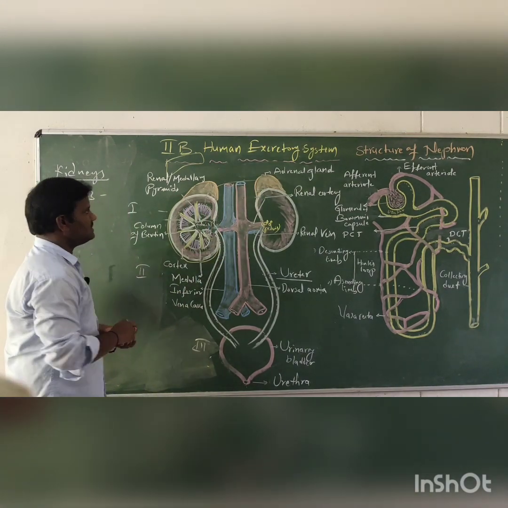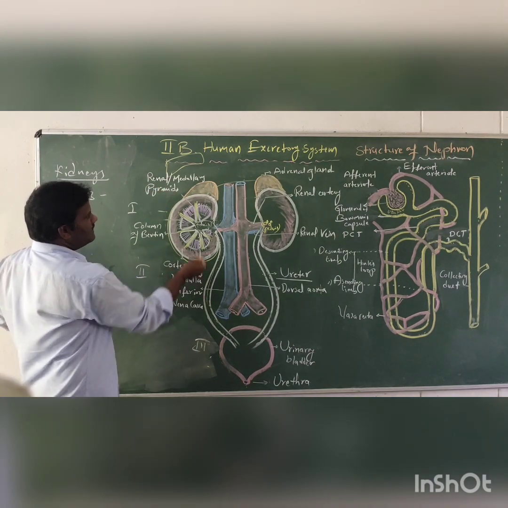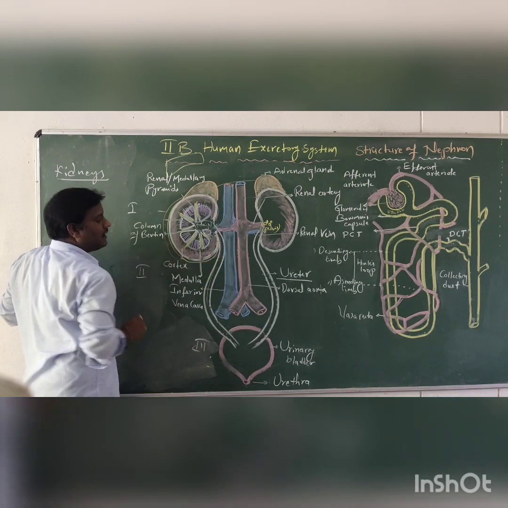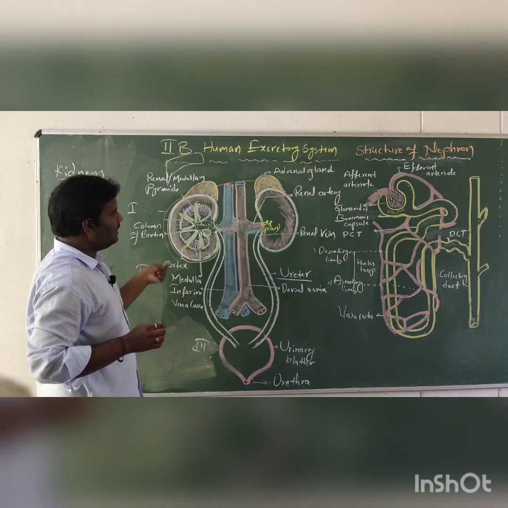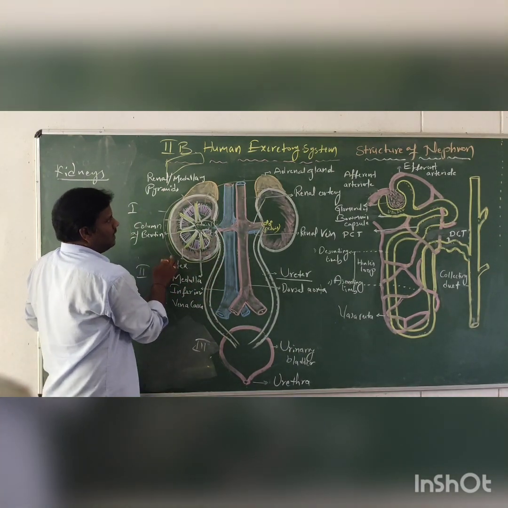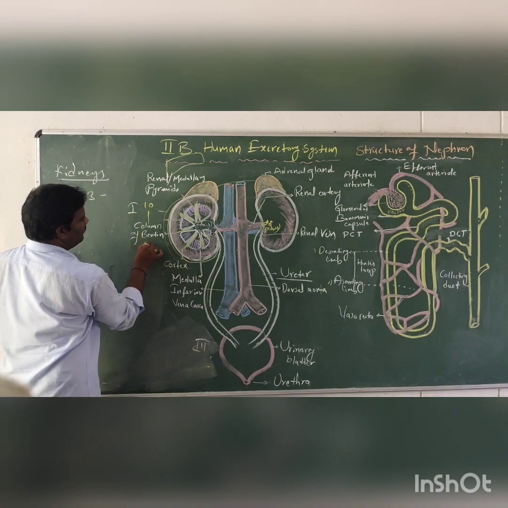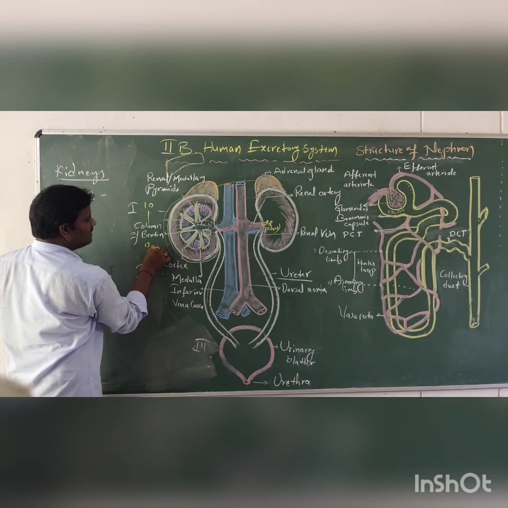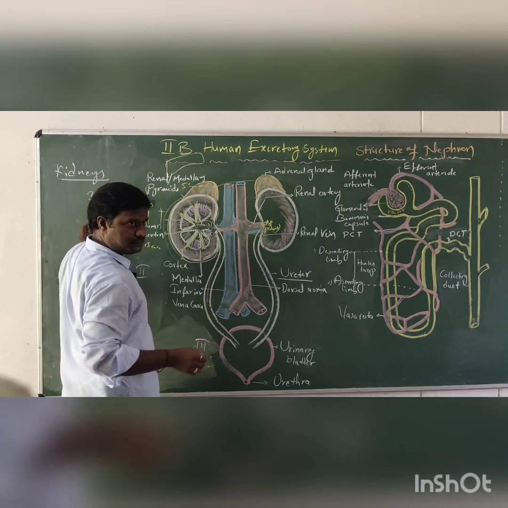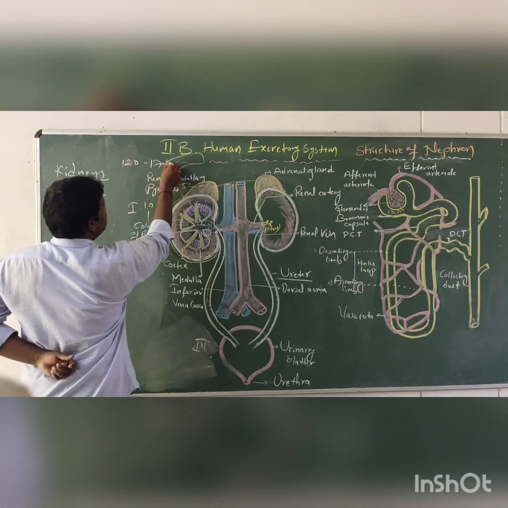The kidney is a bean shaped structure, and the outer side is protected by the renal capsule covering each and every kidney. The kidney measures 10 to 13 centimeters in length and 5 centimeters in width, and weighs 120 to 170 grams.